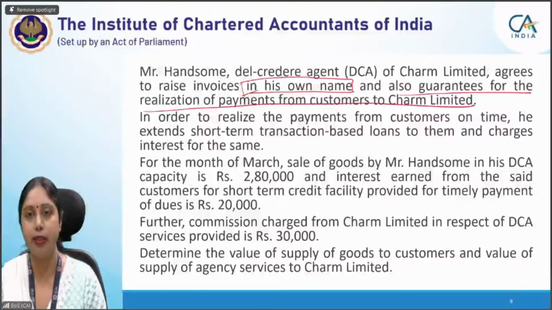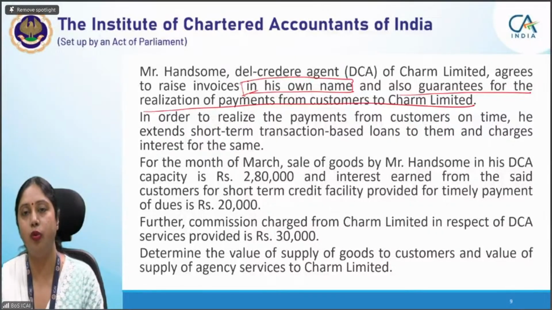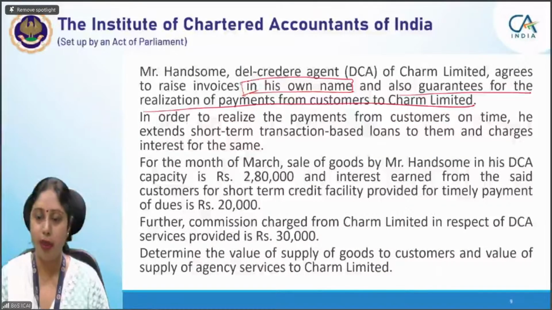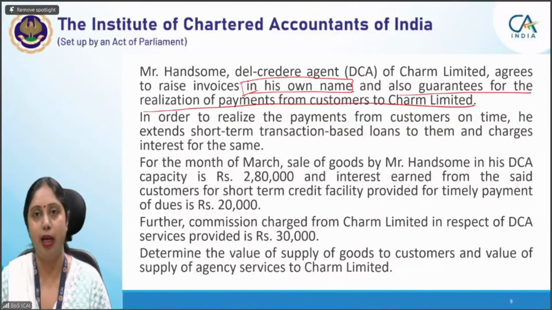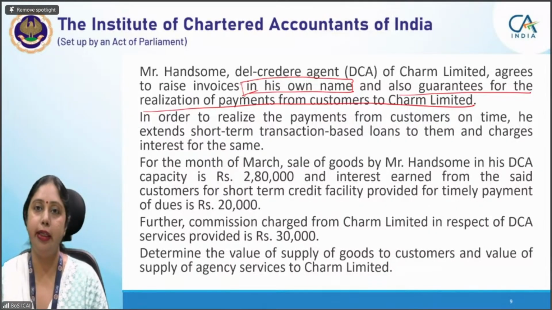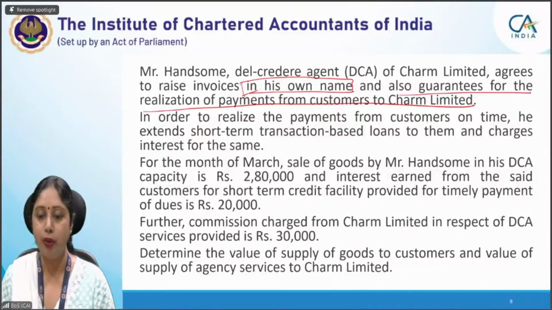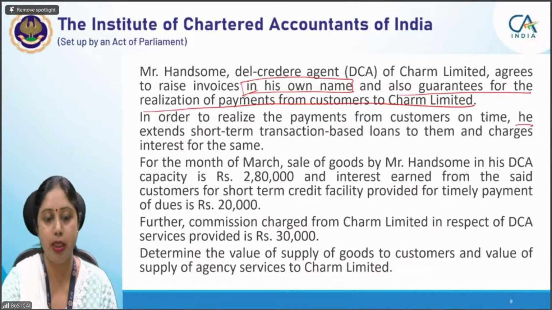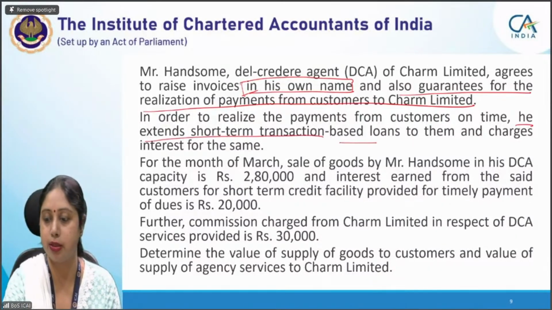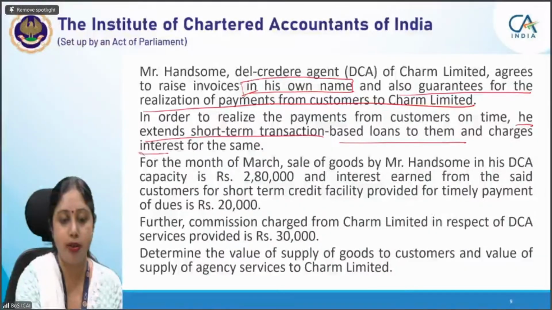Now, how does he do it? He gives some credit or a short-term loan to the customers or final buyers, and he makes the payment on their behalf to the principal. Afterwards, he charges some interest from the customers, and he takes the principal plus interest amount from them. So in order to realize the payments from the customers on time, he extends short-term transaction-based loans to them and charges interest for the same.